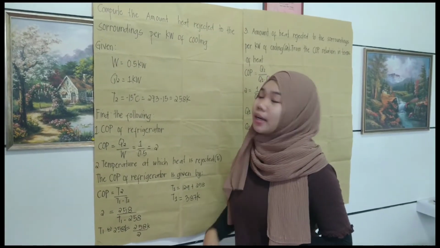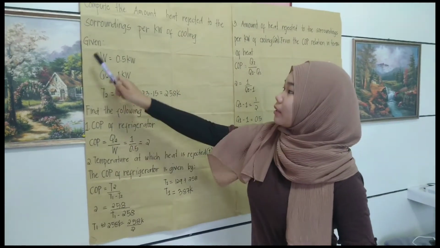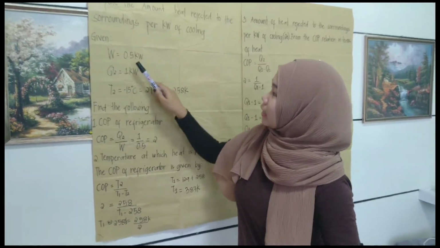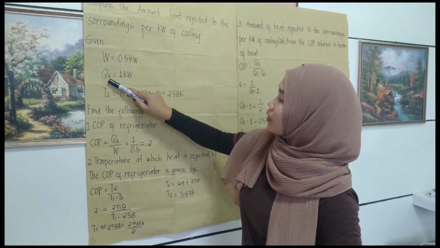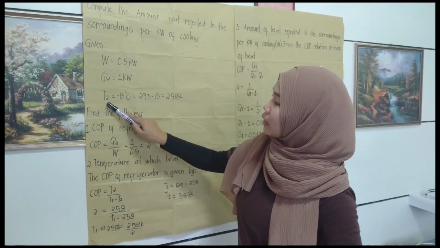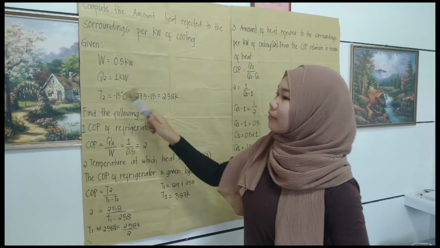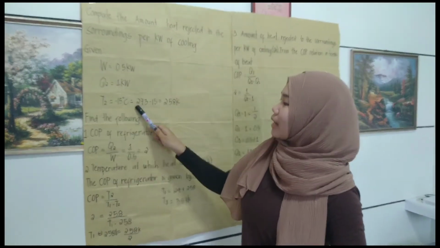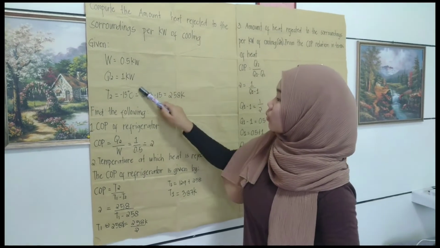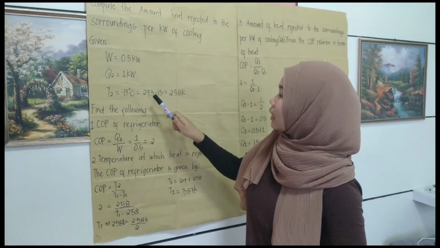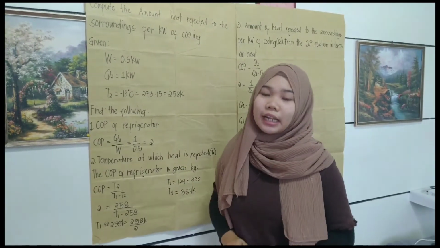We have a problem here. Compute the amount of heat rejected to the surroundings per kilowatt of cooling. So we are given work input equals 0.5 kilowatt, and Q2, the heat transfer, equals 1 kilowatt, and our T2 is negative 15 degrees Celsius. In converting degrees Celsius to Kelvin, you have to add 273 plus negative 15 degrees Celsius, which is equal to 258 Kelvin.